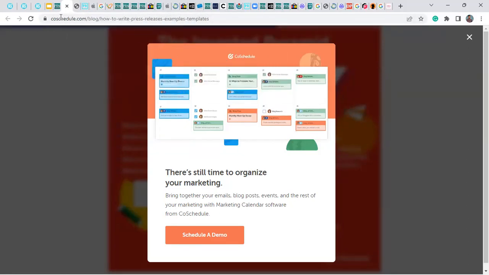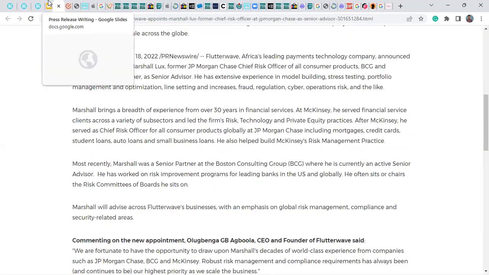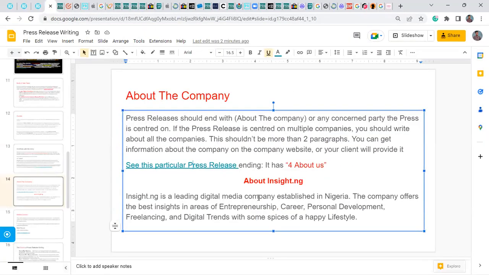So your press release should have the about section of the 2 companies. Now, here's the press release from SelectNG. SelectNG is a leading digital media company established in Nigeria. The company offers the best insights in areas of entrepreneurship, career, personal development, freelancing, digital trends, and some other stuff.